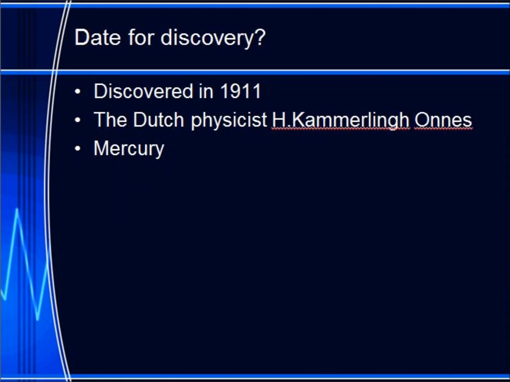Date of discovery. The first superconductor was discovered in the year 1911 by the Dutch physicist H. Kamerlingh Onnes. He used mercury, and his experiment was that he cooled mercury down to a very low temperature, just around 4.2 Kelvin. In Celsius that corresponds to about minus 269, and at that point the resistance in the mercury fell to 0 ohm. This means that the critical temperature for mercury is around 4.2 Kelvin. That was the first time a material's superconductivity was discovered.